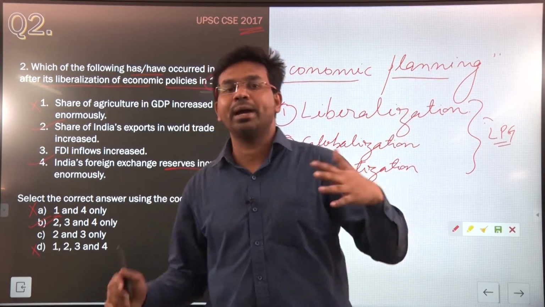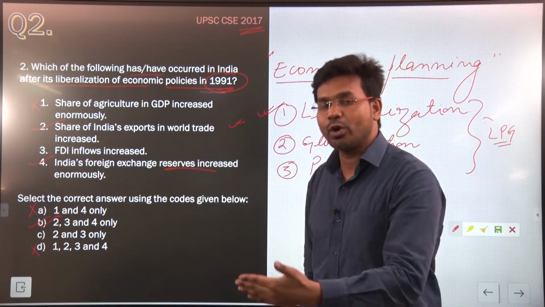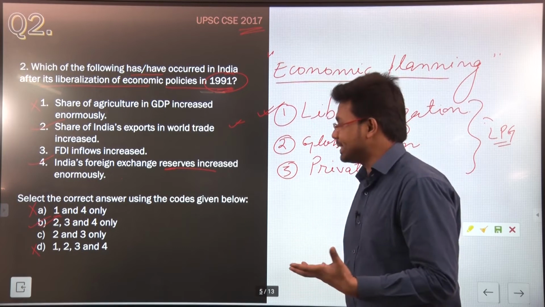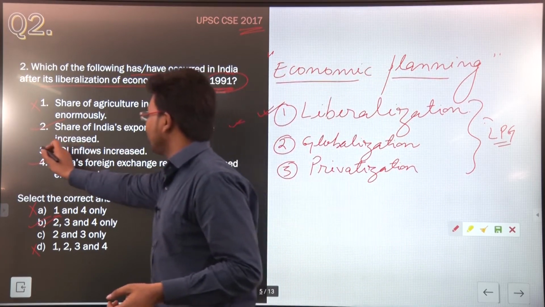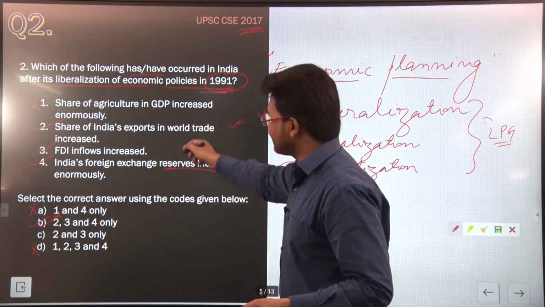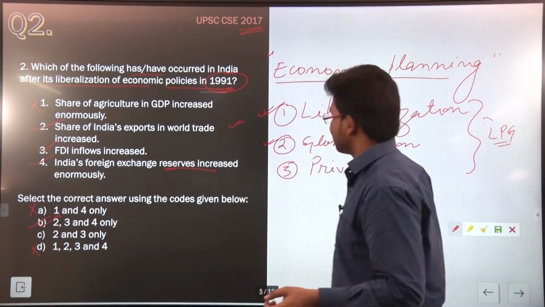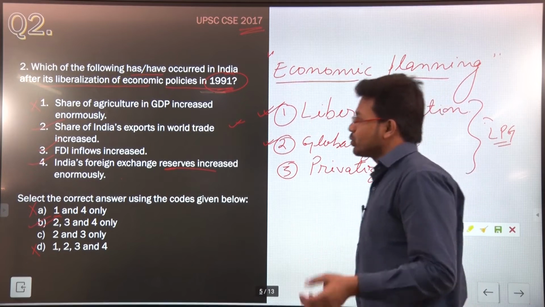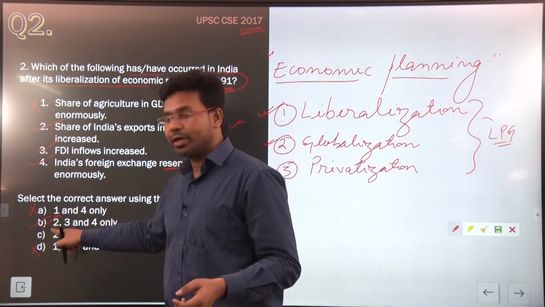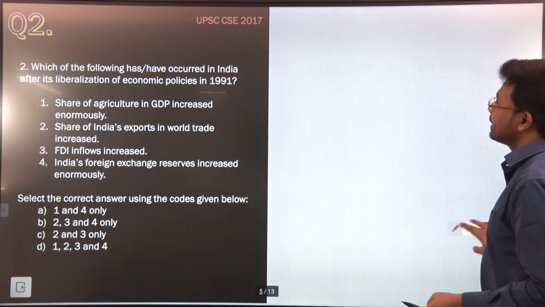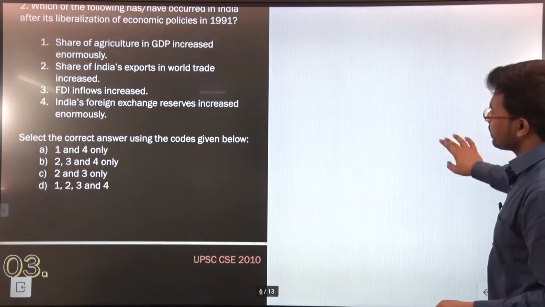People have started investing in the Indian economy, so outside inflow has been seen, and the FDI inflow also increased. Definitely both these statements are interconnected. These are because of liberalization and globalization. So that's why the correct answer is option B. Having understood this question, let us now take the next question for the day.